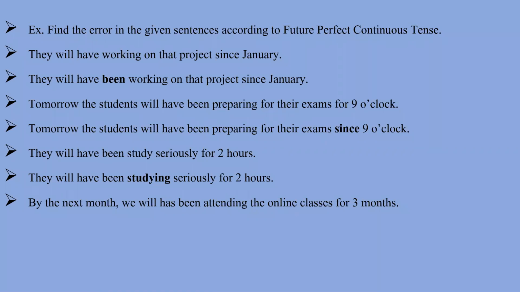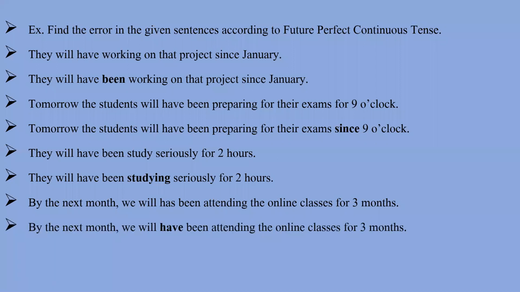Good morning, sir. Good morning. Sir, by the next month, we will have been attending the online classes for 3 months. Very good. Right answer. So we need to mention here have, not has. Remember this, have is the base form, and after the modal helping verb, we always have to put the base form. Has is the first form singular, right? So have is right here. So we need to say this sentence this way: by the next month, we will have been attending the online classes for 3 months. Very good. You have given the right answer.